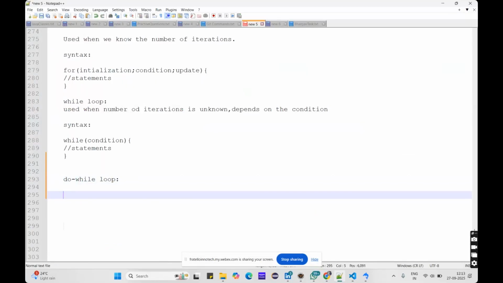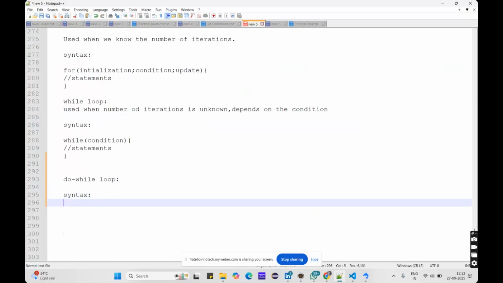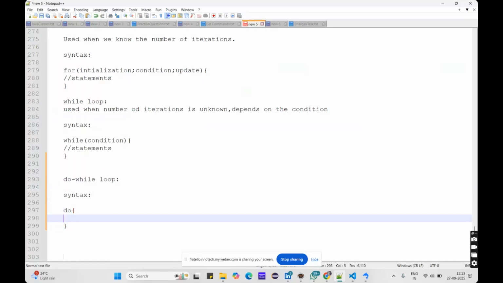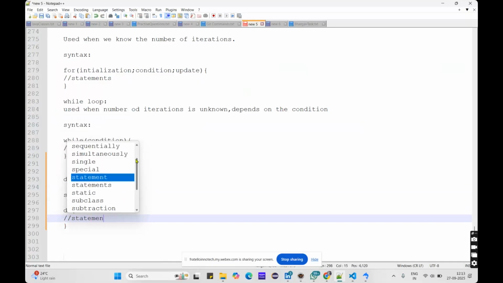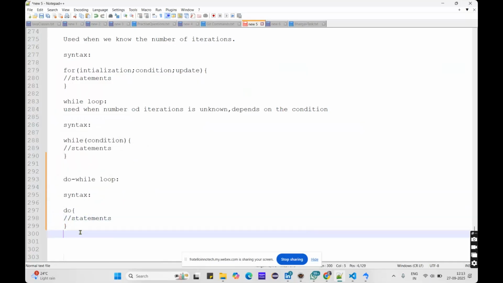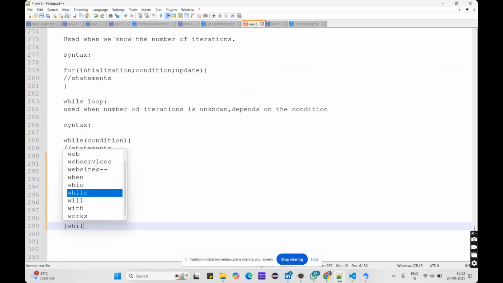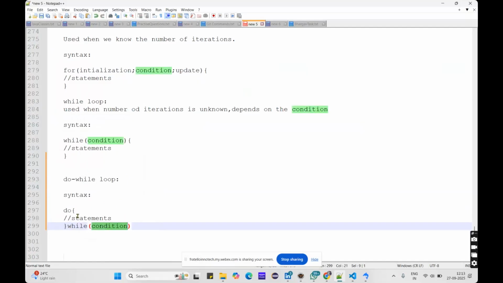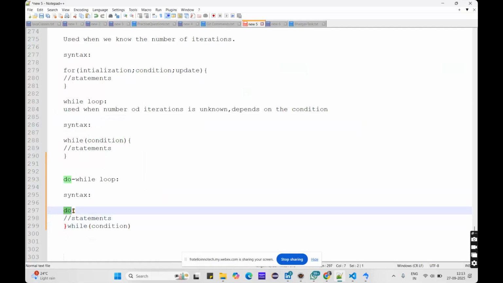Basically the syntax of the do while loop is the same as a while loop, but here we use a do keyword, and inside that we use the statements of the code. We write the code, and after executing the code, we check the condition. It will execute a block at least once, even if the condition is false, because it runs from the start.